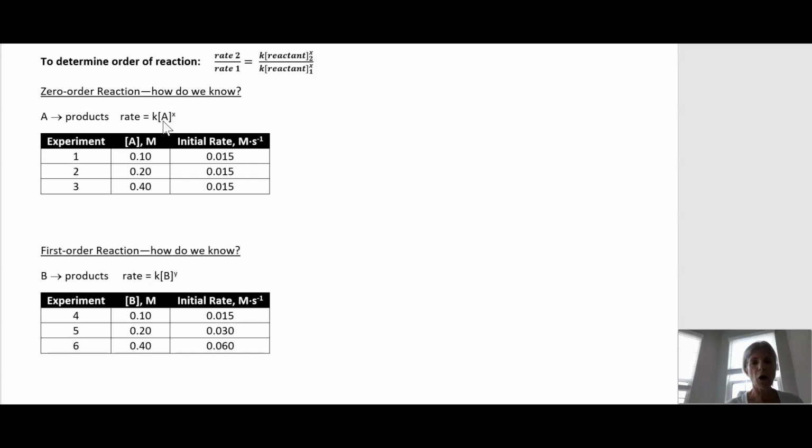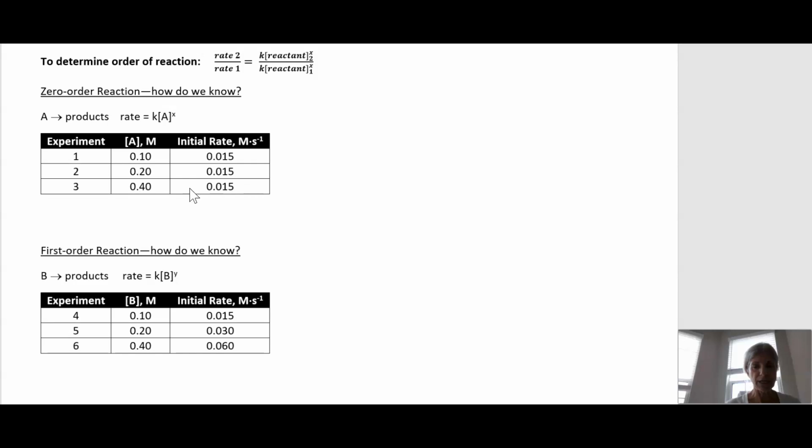Notice that the rate law is always written in terms of the reactant concentration, never the product. Our job is to determine X. That will be the order with respect to the concentration of A, or order in A. In order to determine X, we will substitute data into this equation.